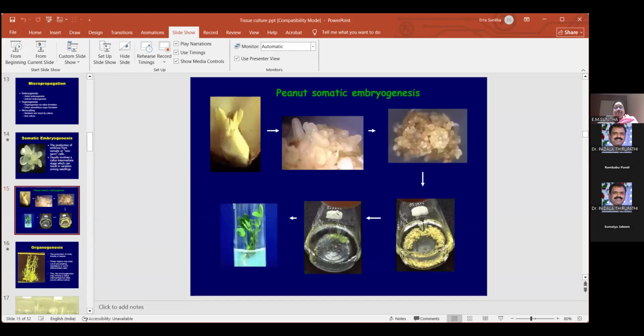See, somatic embryogenesis. You take an explant, and from the explant you put it, you will get the callus. In the callus, like this, so many embryos will come. See, the embryos will look like this.